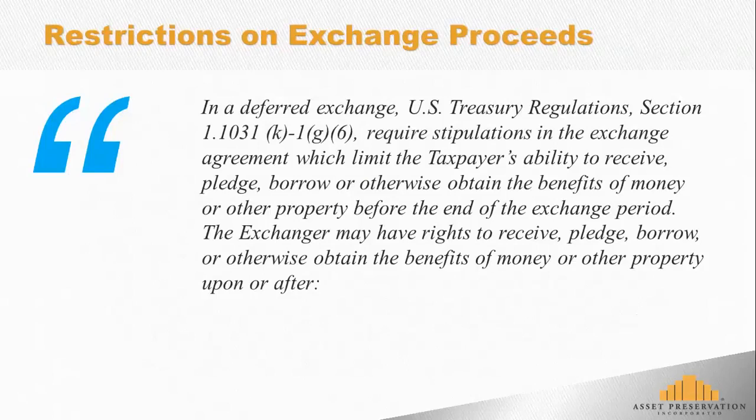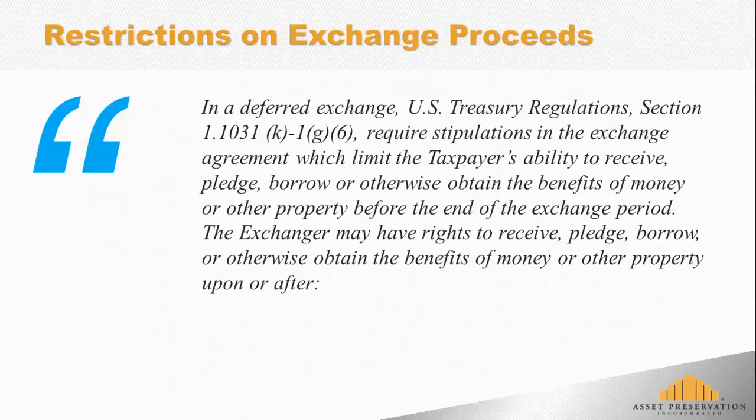Under the Treasury regulations, there are requirements that the taxpayer can't receive the proceeds or have access to the proceeds at any time they want while those proceeds are in the possession of the qualified intermediary. So what it states, and you'll see this on the screen literally, is that there have to be stipulations in the exchange agreement that limit the taxpayer's ability to receive, pledge, borrow, or otherwise obtain the benefits of money or other property before the end of the exchange period.